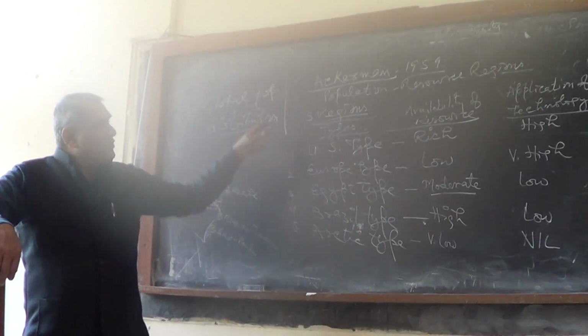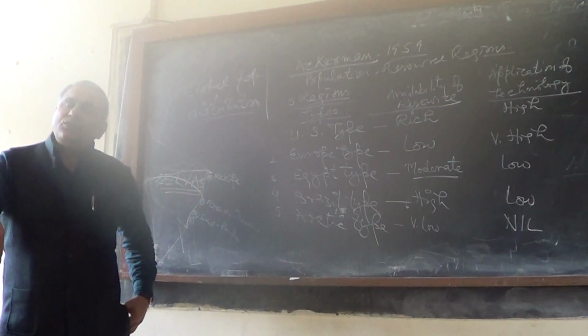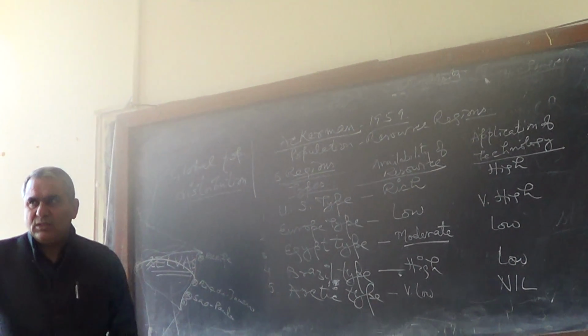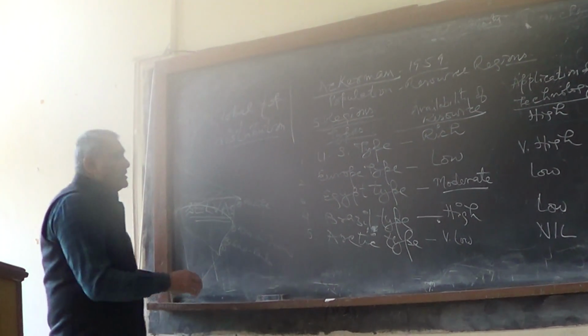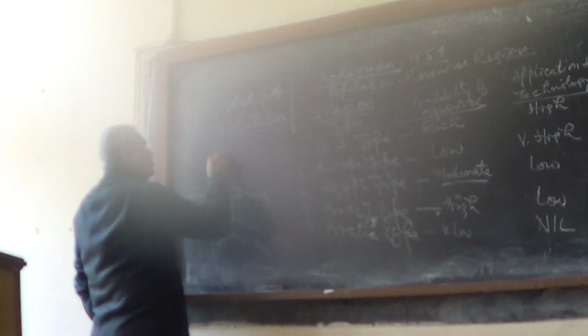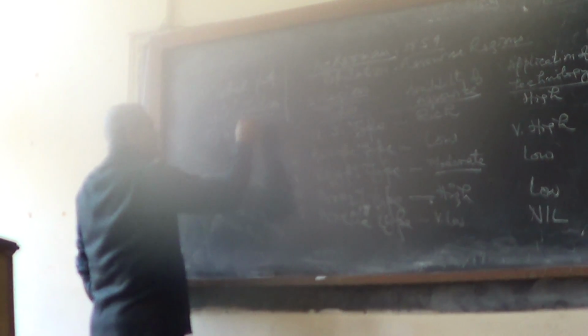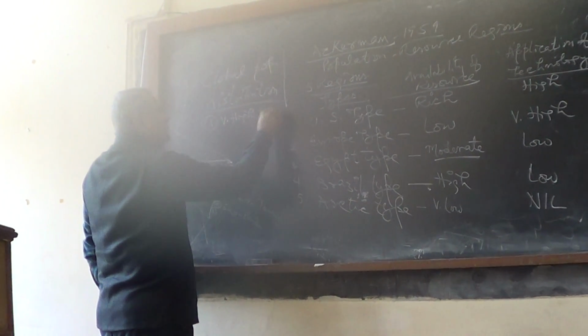On the basis of this Ackerman's outcome density, there are 5 different types of regions found in the world. First, the region with very high population density.